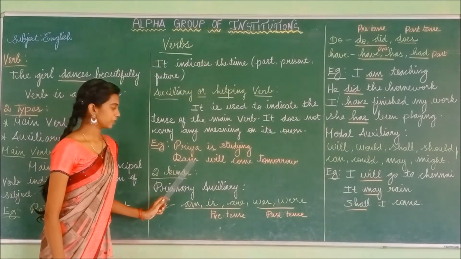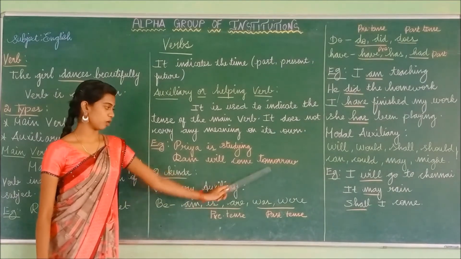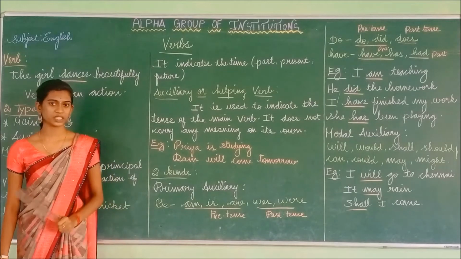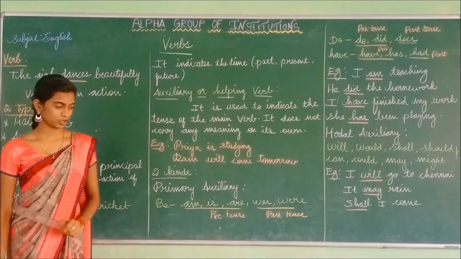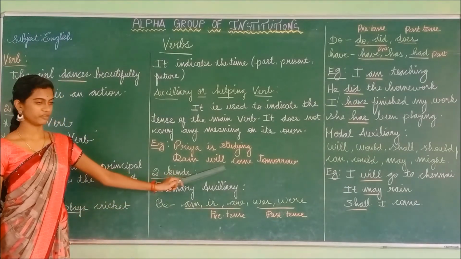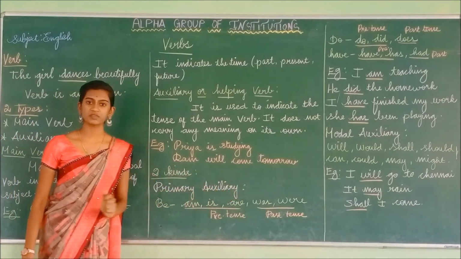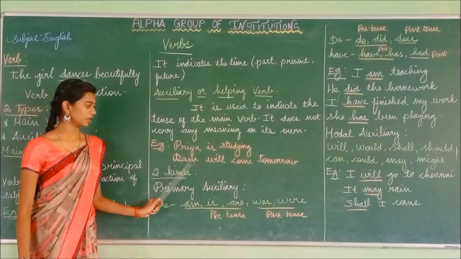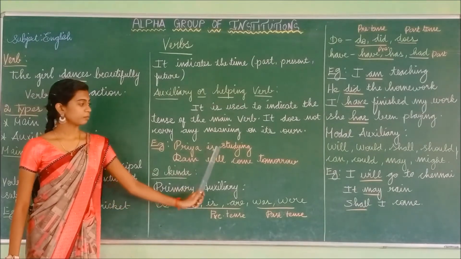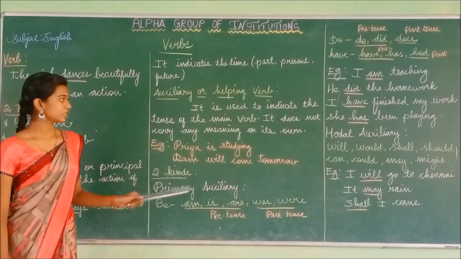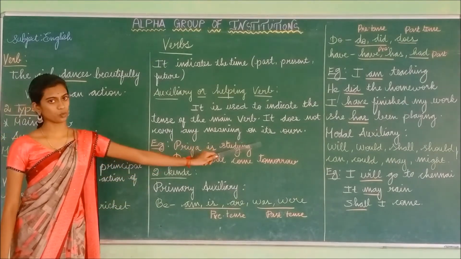The second example, Ram will come tomorrow. What is the auxiliary verb in the second sentence? Very good. The auxiliary verb is will. By taking away come tomorrow, the sentence will be incomplete. Ram will. By leaving these two words, the sentence will be incomplete. So it does not carry any meaning on its own.